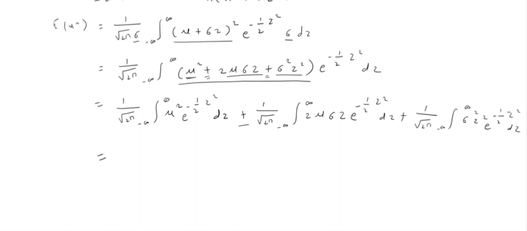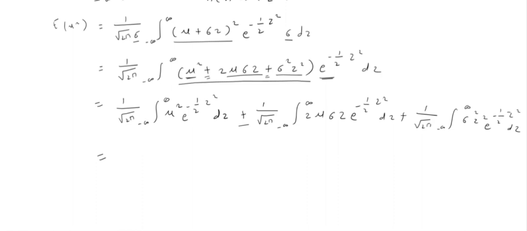Now we can simply multiply the terms as 1 divided by root 2 pi, integral from minus infinity to infinity. The first term is mu square. And since this bracket is multiplied by this term, we can multiply this term to every integral. So what we get is mu square e raised to minus half z square dz